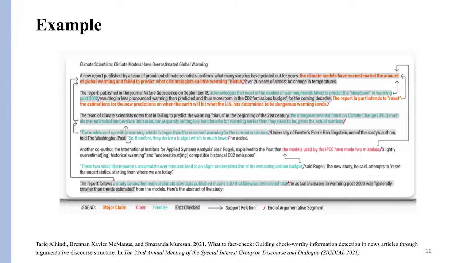So this is an example of an article from our dataset where the segments in gray are fact-checked segments. Then we show the annotation of the argumentative components in colors that show the major claim and premise, and also the relations between these components, support or attack relations.